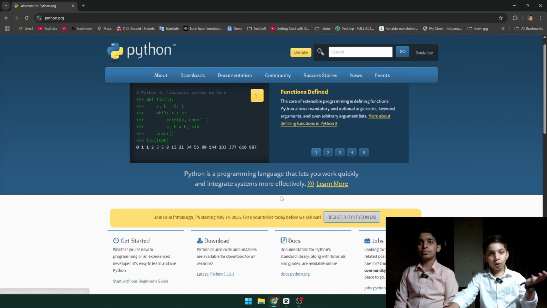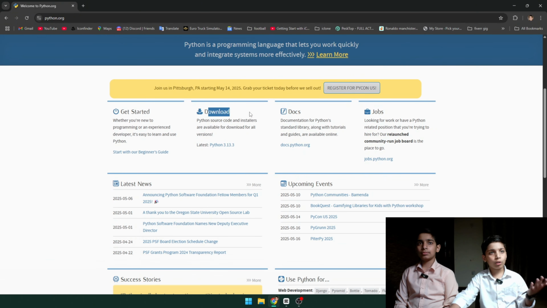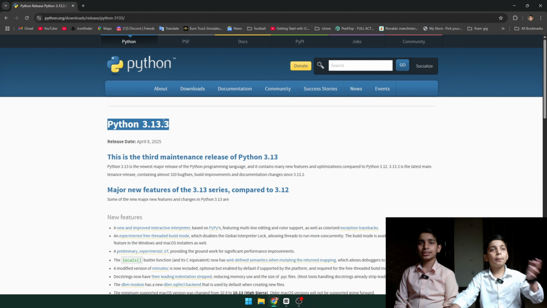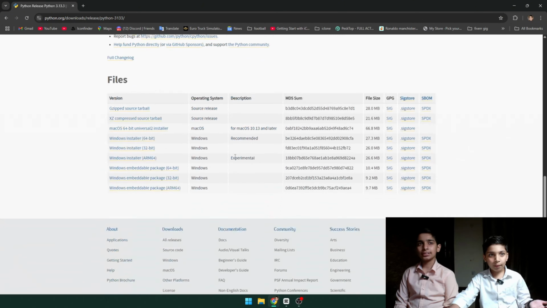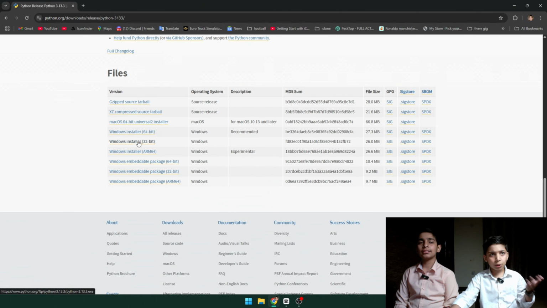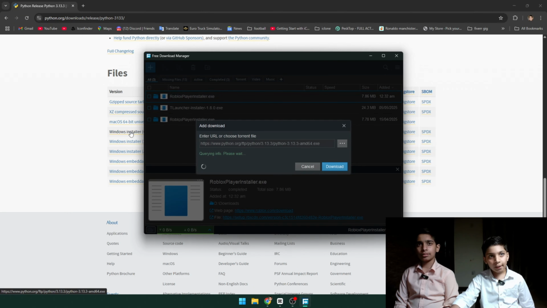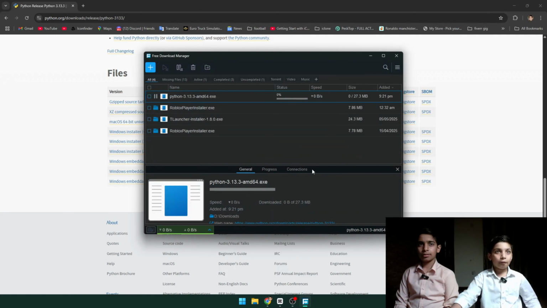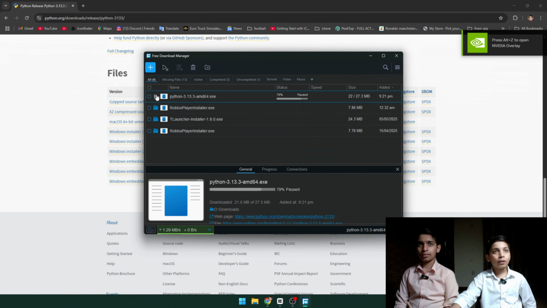Then scroll a little bit down and you will find the download option. Choose the latest version, and it should redirect you to the Python page. Now scroll down and find the Windows version. For me, it's 64-bit. For you, it may be 32-bit. So click on the 64-bit one. After that, you just download the file. But I'm not going to download it because I have downloaded it before.